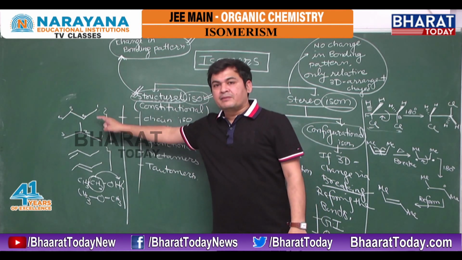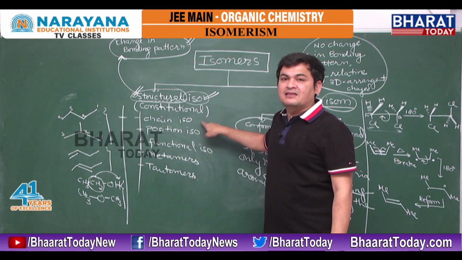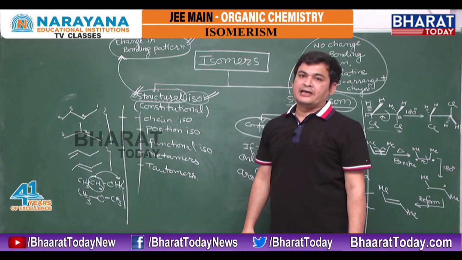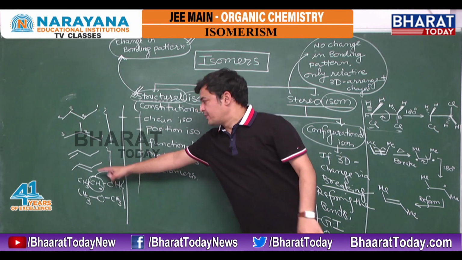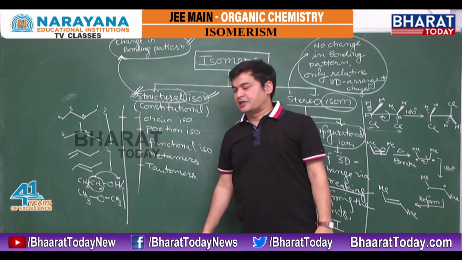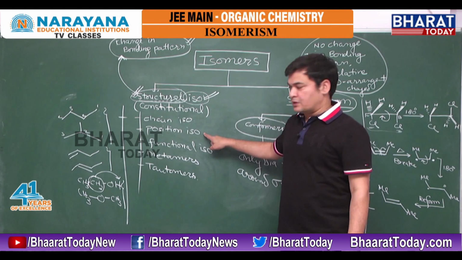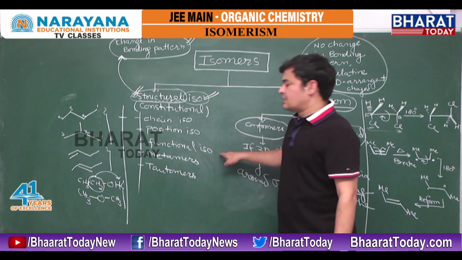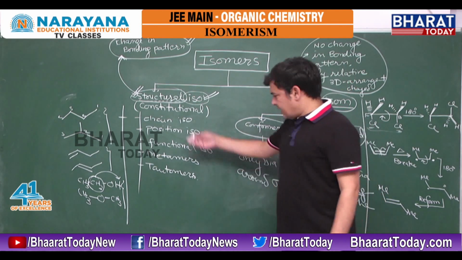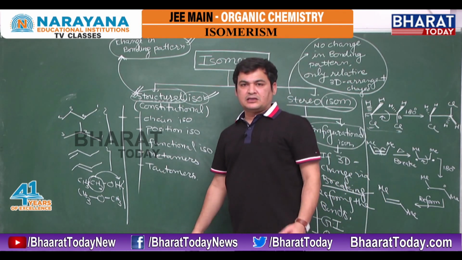By changing the bonding pattern, if the carbon chain length is changing, they are called chain isomers. If the chain length remains the same but the position of the multiple bond is changing, they are called position isomers. If a functional group is changing, they are called functional isomers. Like that, we have two more: metamers and tautomers.